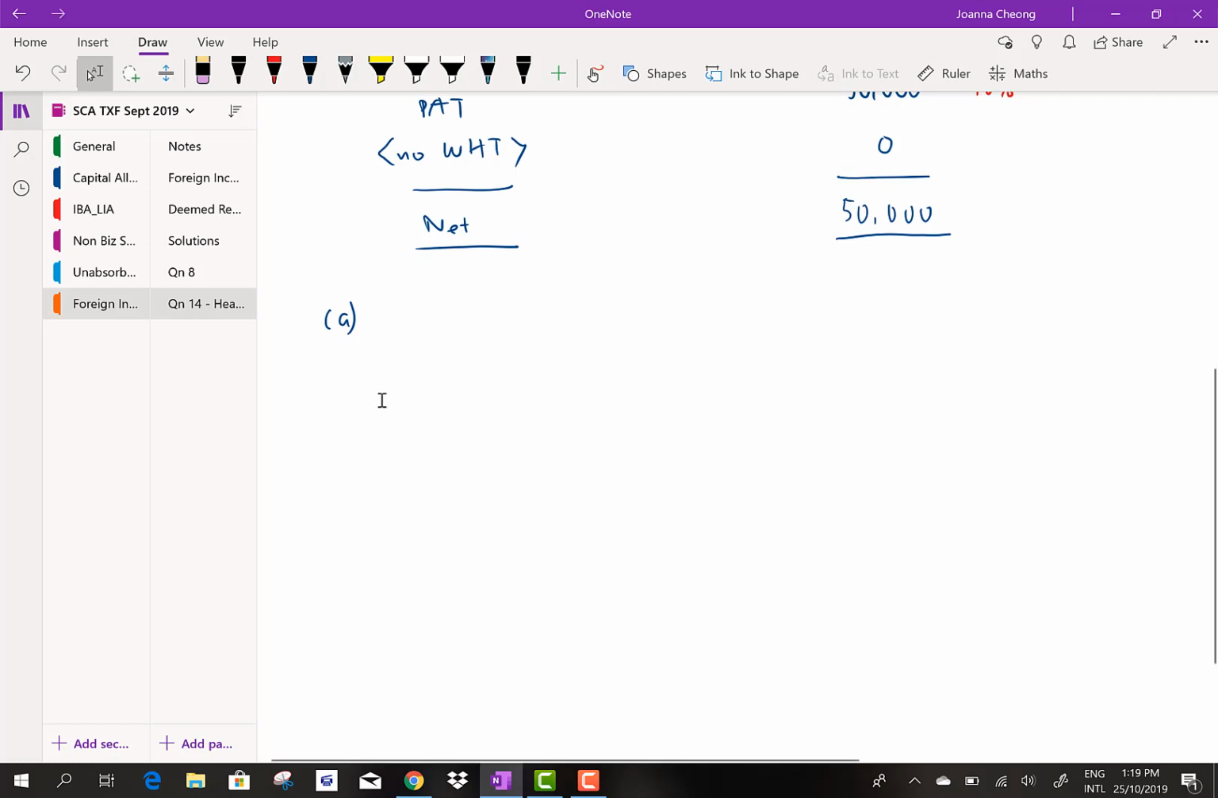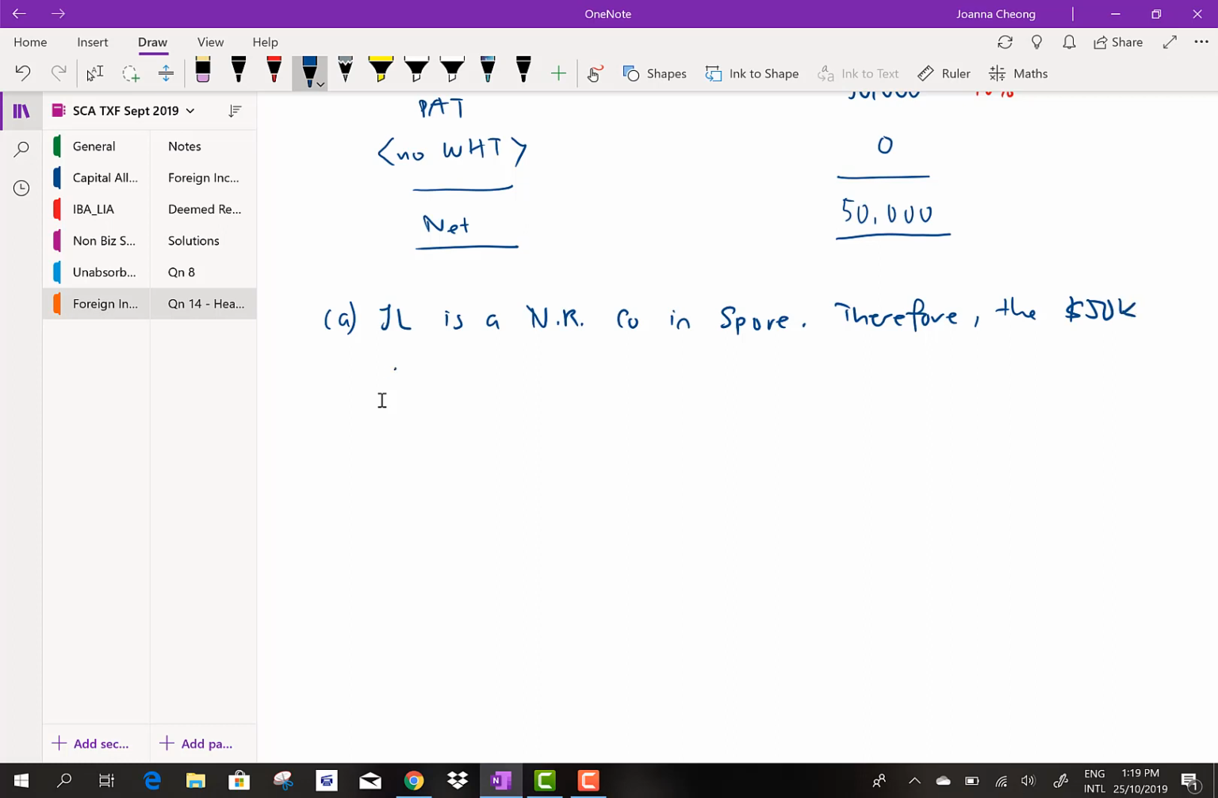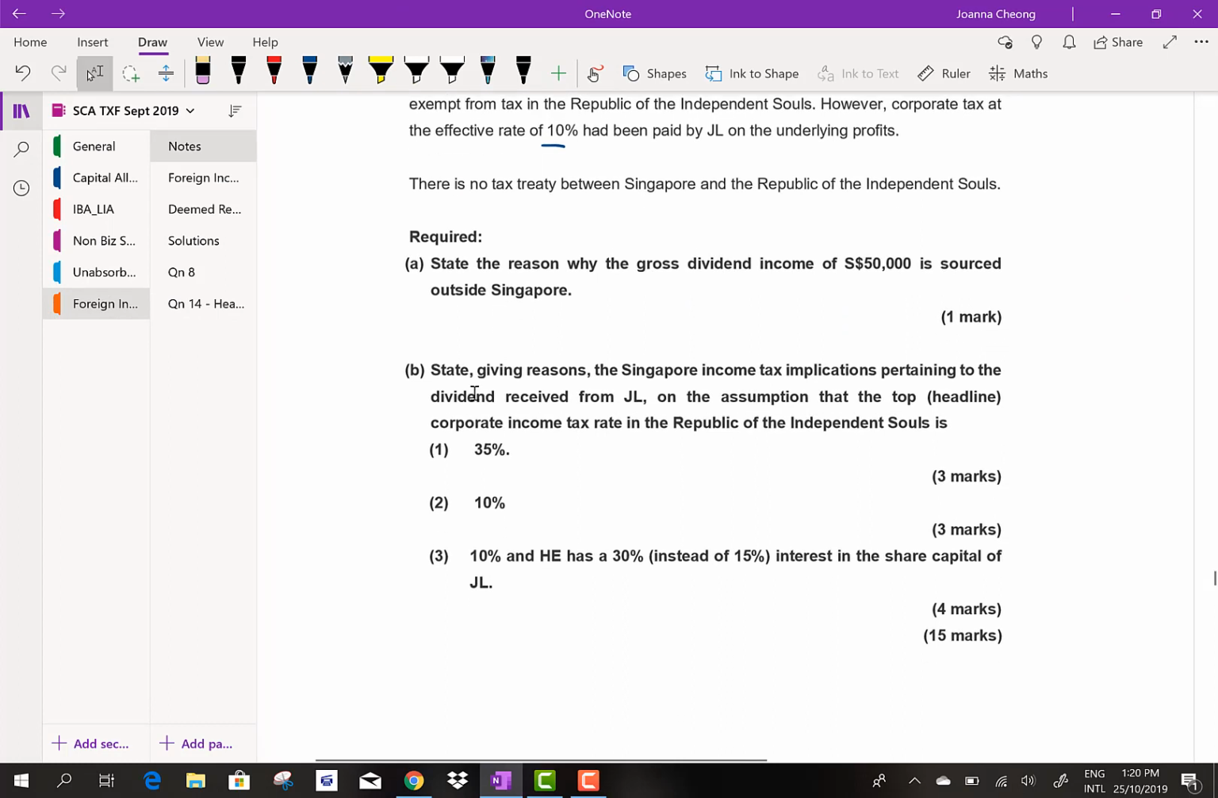All right, so how do I know whether the dividend is a foreign dividend? JL is a non-resident company in Singapore. Therefore, the 50K dividend is sourced outside Singapore, right? So that is all you need to write for part A, which is only 1 mark worth of question. Okay, now let us go back to part B, the requirements.